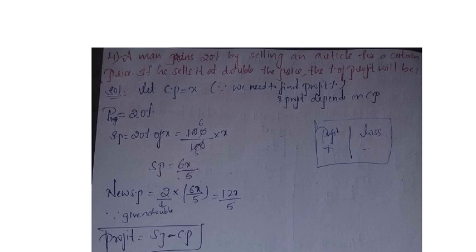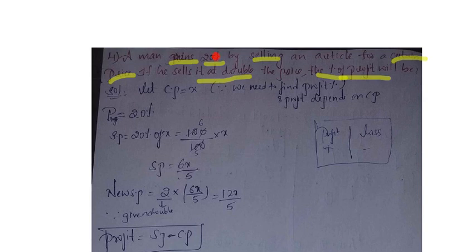A man gains 20% by selling an article for a certain price. Okay, by selling an article for a certain price, we don't know, he will get a profit of 20%. That is the first step. In the second step, if he sells the same article at double the price, what will the percent of profit be?